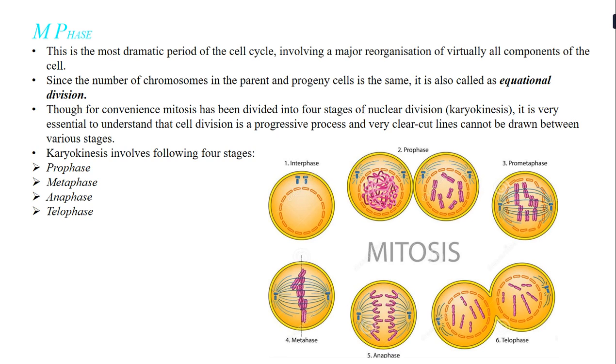It is very essential to understand that cell division is a progressive process and a very clear-cut line cannot be drawn between various stages. It is a serial process. There is no such gap between the phases. So sometimes in between this progressive process, you cannot draw a very clear-cut line. Now let us study the stages of karyokinesis and then we'll move to cytokinesis, that is the cytoplasmic division.